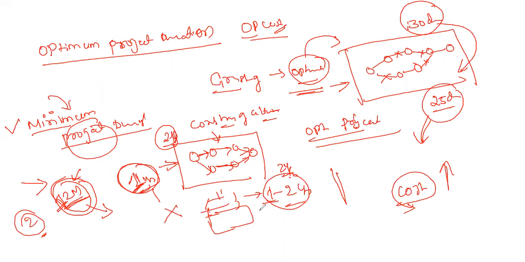To complete any project or activity, it requires some minimum duration, and the minimum duration required to complete a project is called the minimum project duration. Yes, these are the very important terms we need to understand.